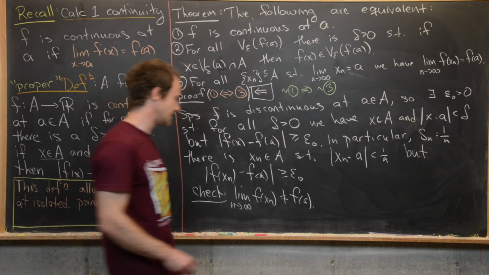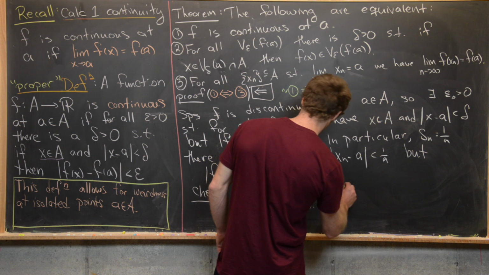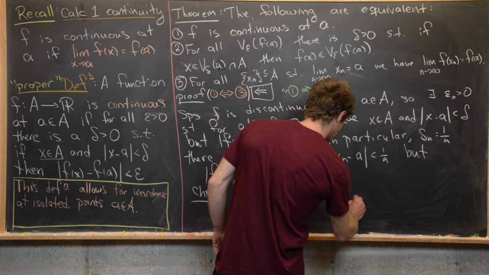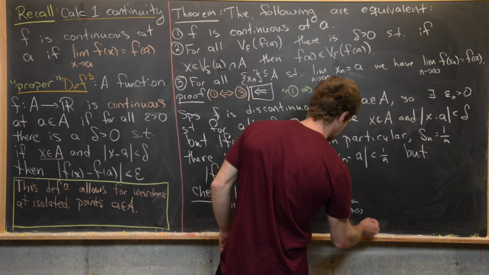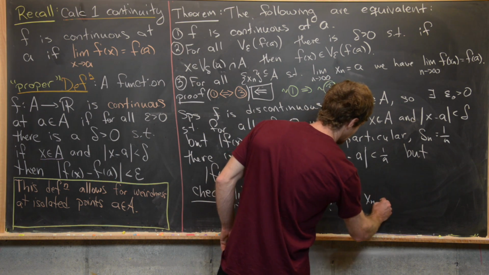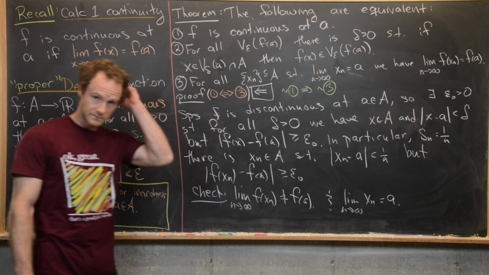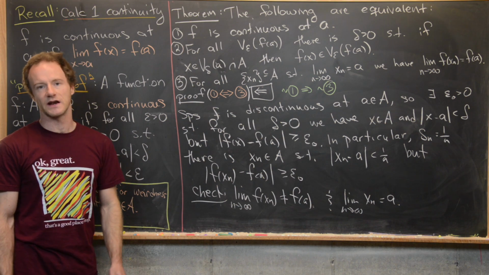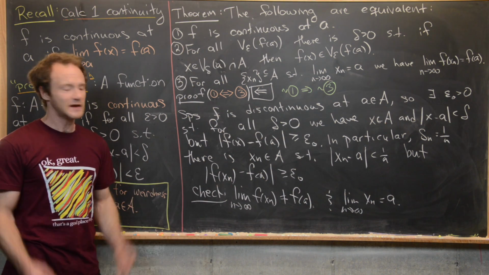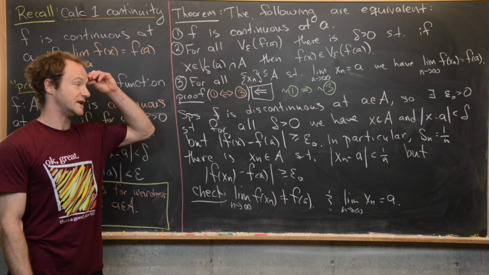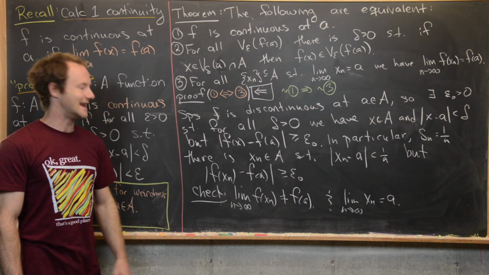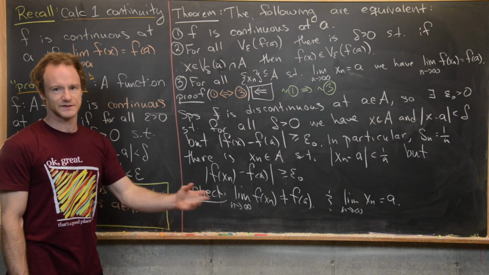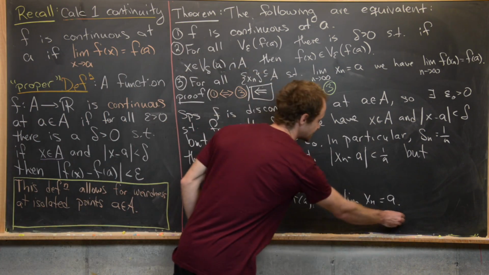That's not too hard to see. And the next thing that we need to check is that the limit as n goes to infinity of x sub n equals A. And again, we can do that with an epsilon-N argument using the Archimedean principle that for any epsilon we choose, we can find an n such that 1 over n is less than epsilon. So I'll let you guys check that if you need to.